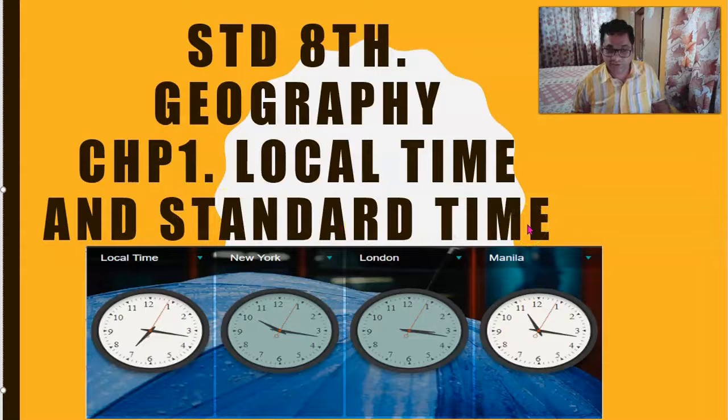Students, have you wondered why the times are different in different countries? Look at this picture over here. The local time over here is 7:17. In New York it's 10:17. London 3:17 and Manila, which is in Philippines, is 11:17. Have you wondered why? Well, we are going to find out this in this chapter.